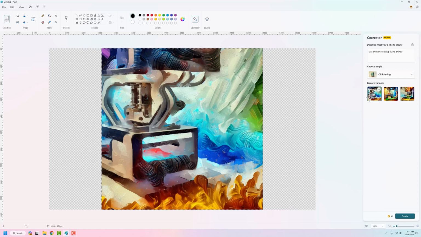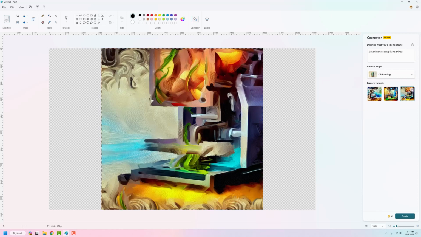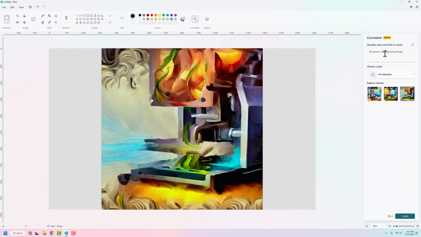So we have that. I have no idea what's going on there. We have that. Again, I have no idea what's going on there. And then we have this one, which again, not super good. Let's refine this one a little bit. A 3D printer printing living things. Let's see what happens here.